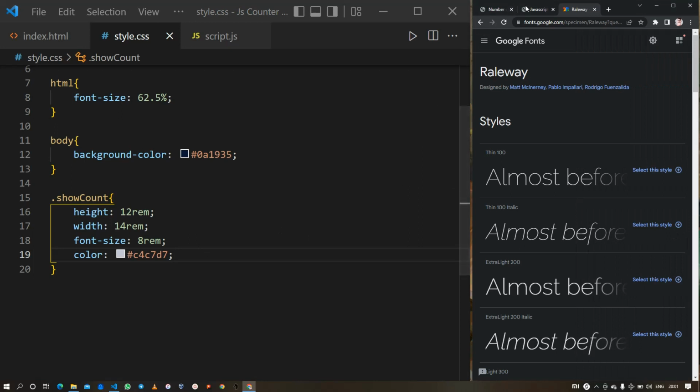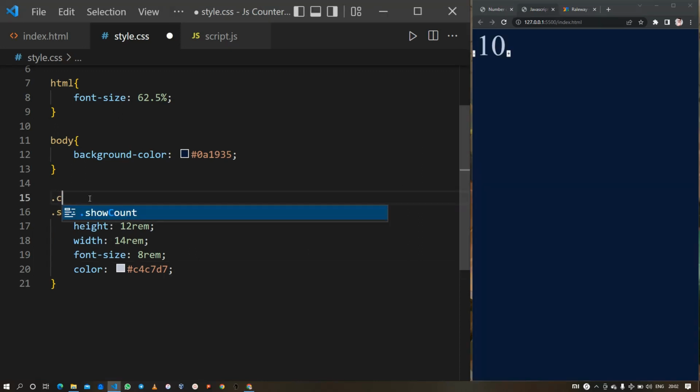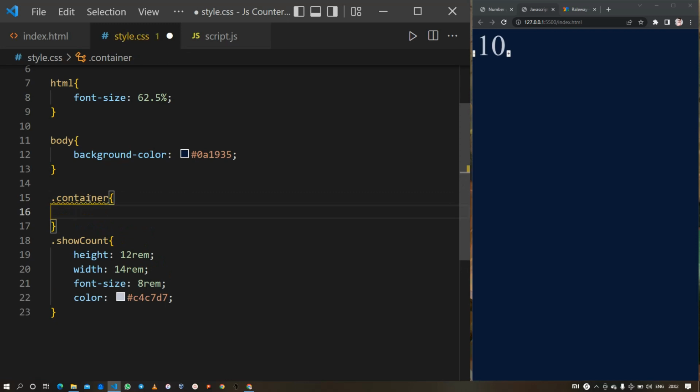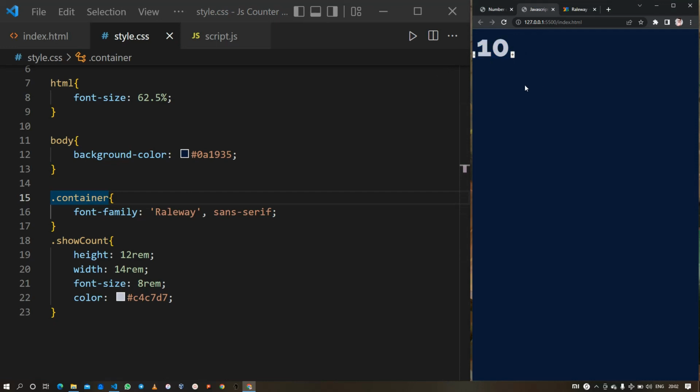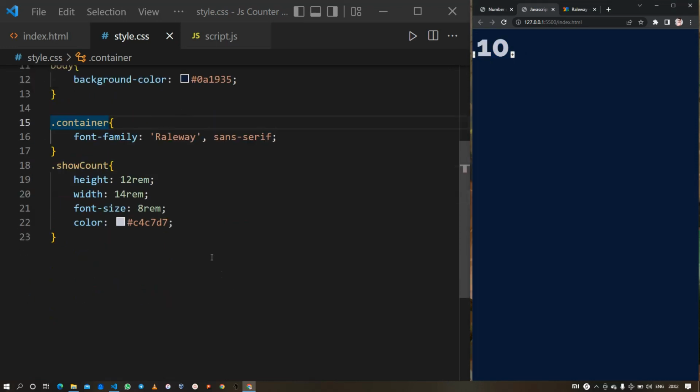And to do that, I will include this font family inside my container, which is the parent element of this showCount element. So copy paste and then Ctrl S to save. Okay, so now it looks good. Now let's continue with the styling of this element.